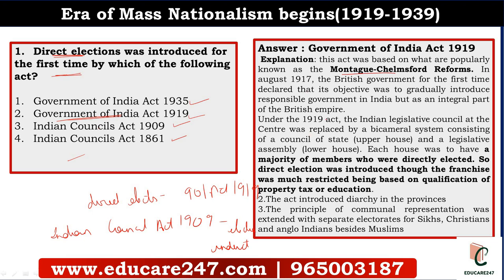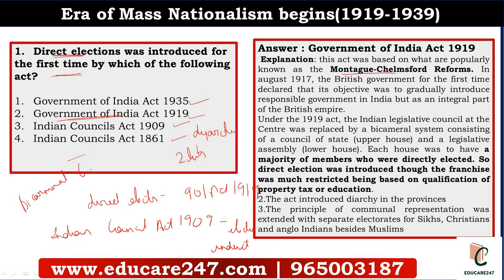Under this act there were many other features, and you should know those also. Diarchy was instituted, with two lists: the reserved list, to be administered by the governor through the executive council, and the transferred list, to be administered by ministers from the legislative councils. Also, the franchise was expanded, powers were extended, and there was another thing,